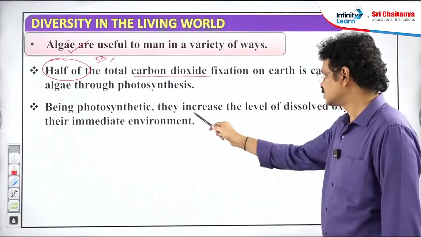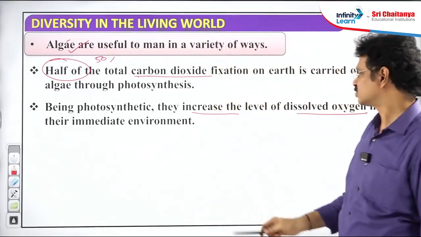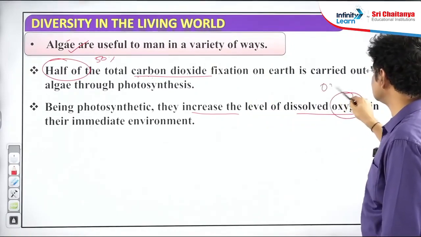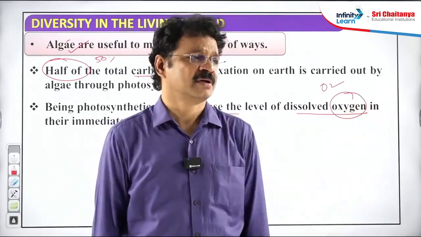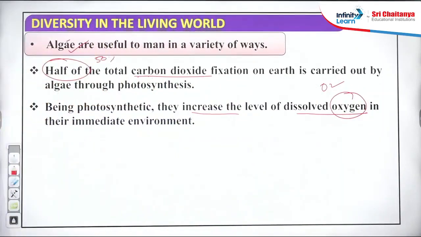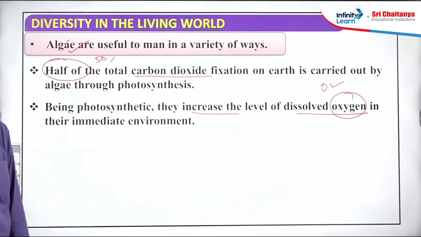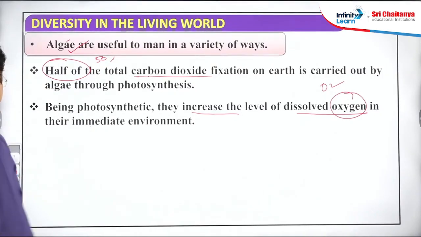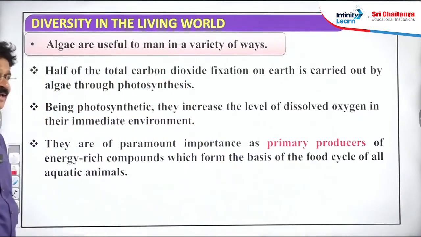Next, being photosynthetic, they increase the level of dissolved oxygen in the environment. Photosynthetic organisms not only provide food material, they also provide oxygen. So the maximum amount of oxygen we can utilize is obtained from algal members. Okay, clear? So algae is the greatest source of oxygen in the aquatic environment, and these are the best producers, food suppliers for other animals that grow in aquatic habitats. Next point, these are primary producers in pond ecosystems or lake ecosystems.